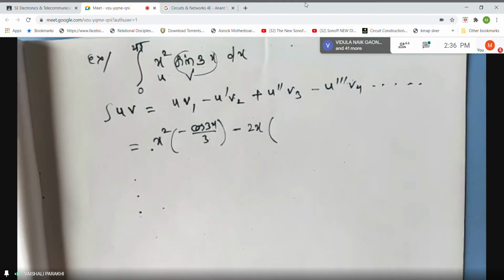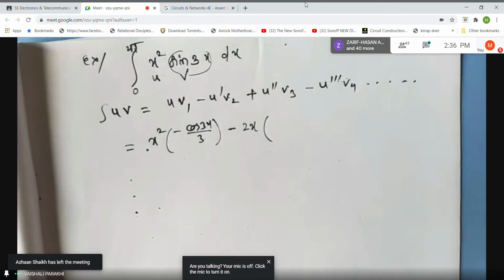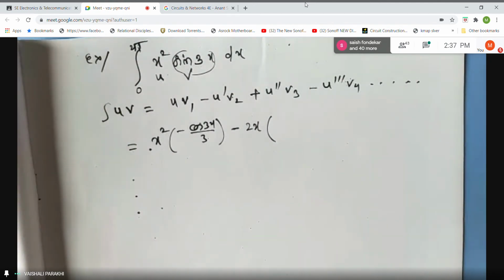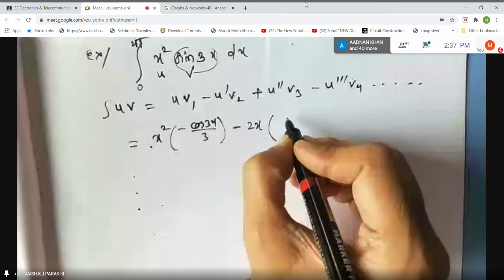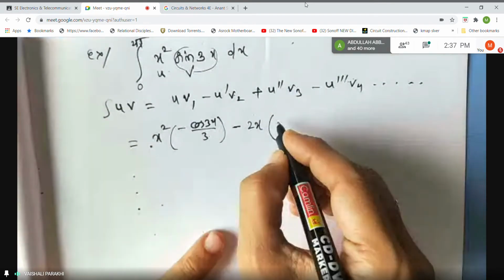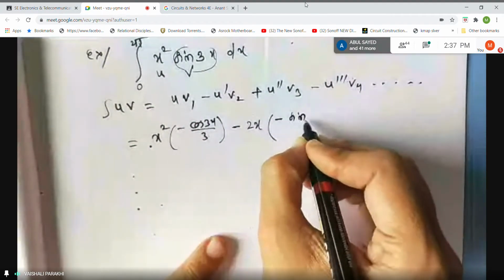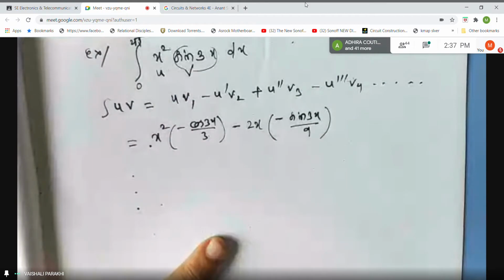And integral of cos 3x by 3. Who can tell? Deval, what is integral of cos 3x? Sine 3x by 3. So what will be integral of cos 3x by 3? Sine 3x by 9. Very good. So see students, this minus sign should carry forward, right? Because integral of cos is positive sign. So it is sine 3x by 3, but this 3 is already there. So 3 3s are 9. And this minus sign is carried forward.